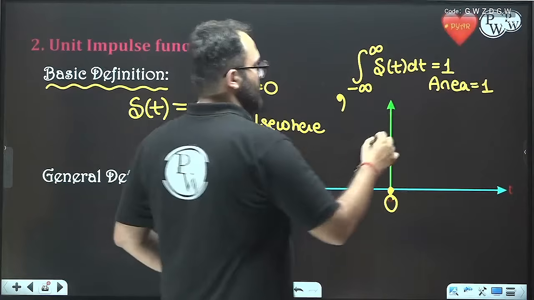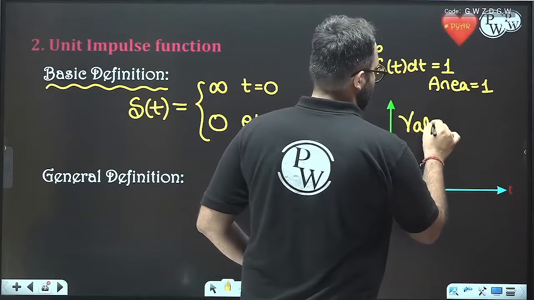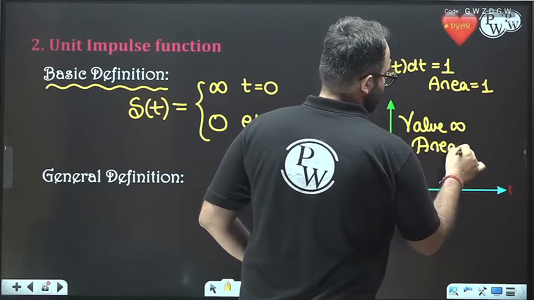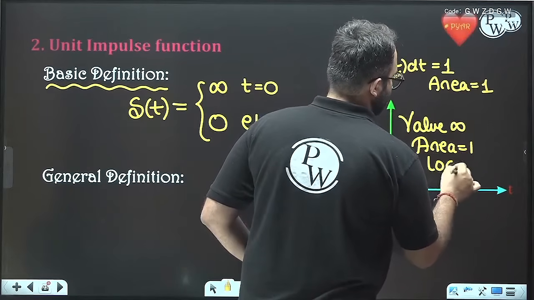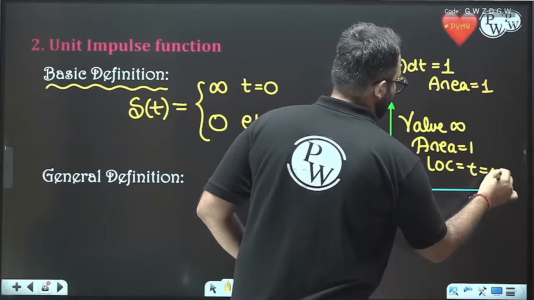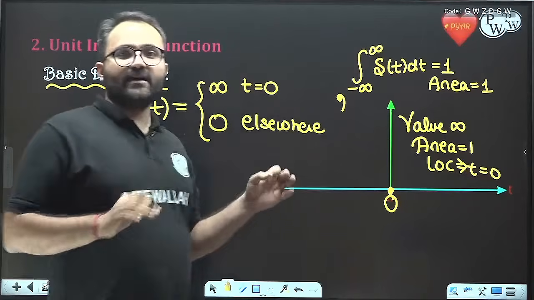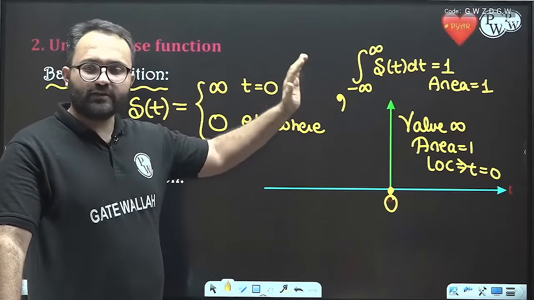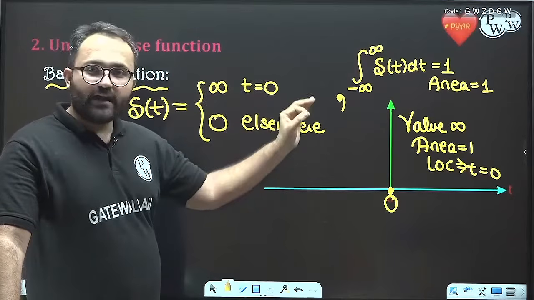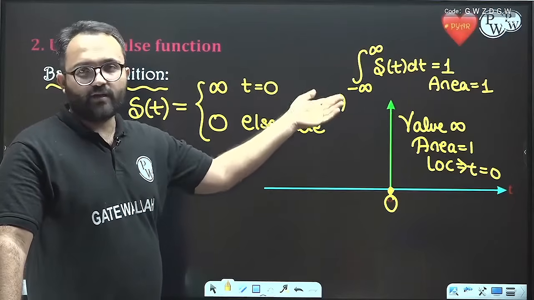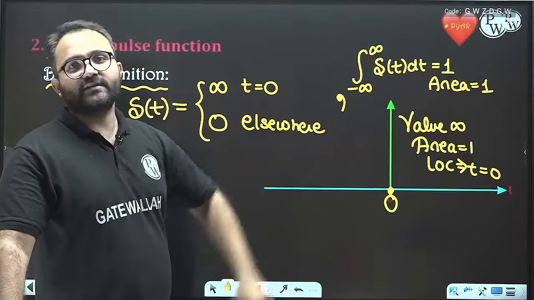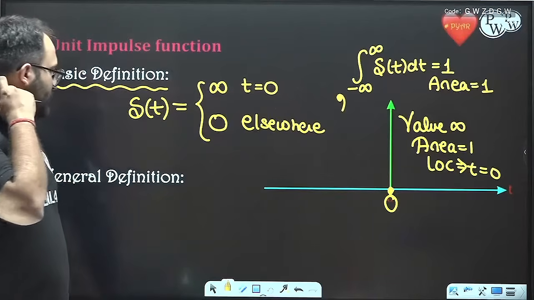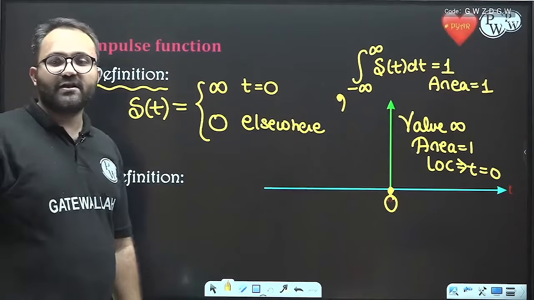So the value is infinity, the area is 1, and the location is t equal to 0. For a delta we need to know 3 things. The value is always infinity, so it is not important. The area, for this case, is 1. The location, for this case, is 0. Okay. Now before moving to the general definition,